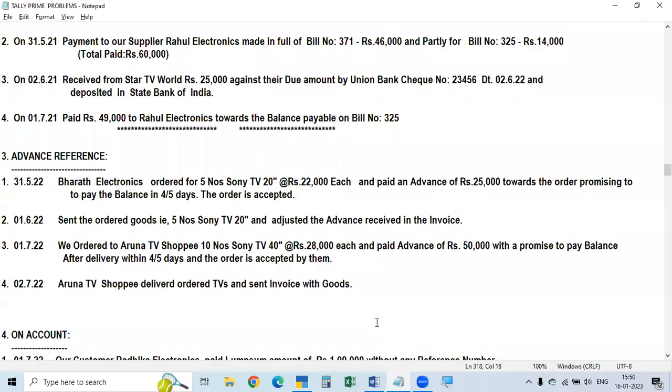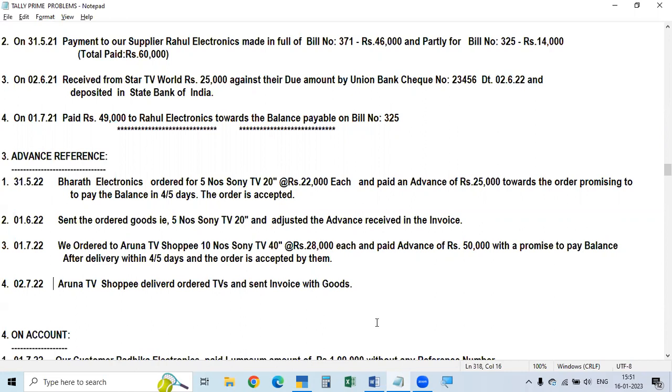Like this, against reference and new reference we already know. Now, advance reference. In the case of advance reference, first we have to make the entry for the advance. Against, we have to take advance reference, not new reference. Instead of the receipt number or payment number, we give it a name, such as advance so-and-so party.